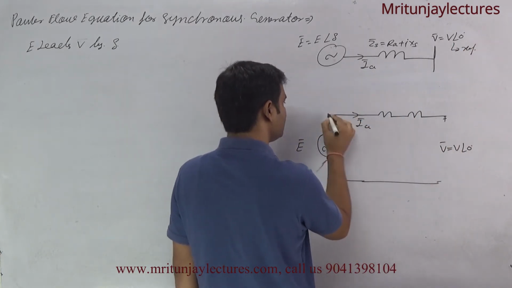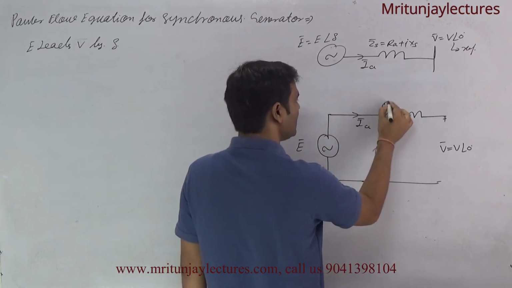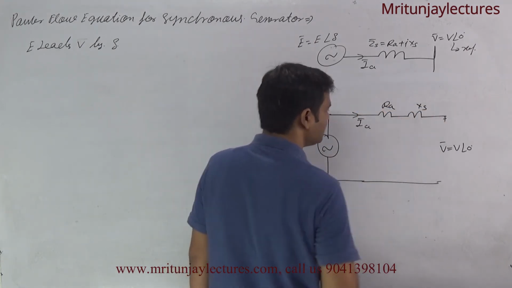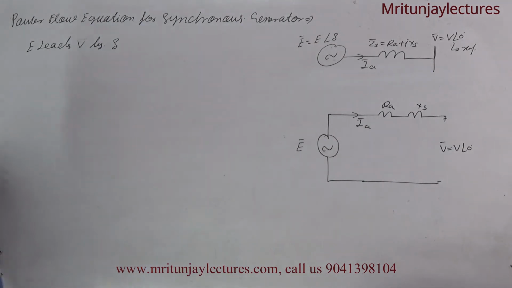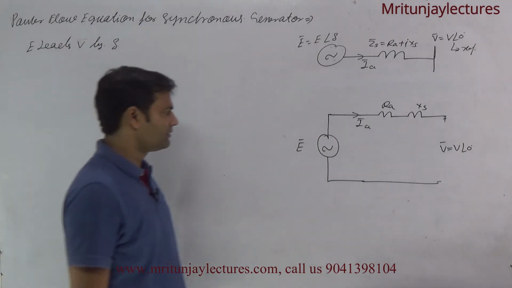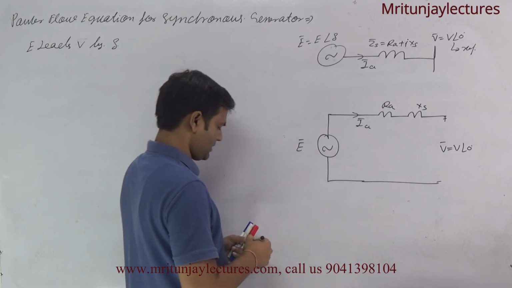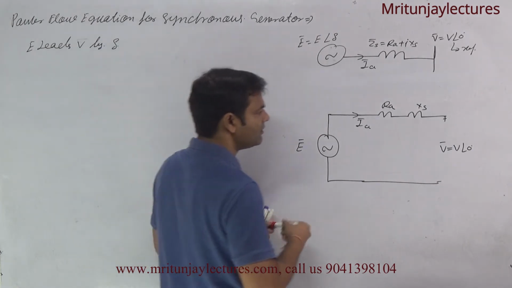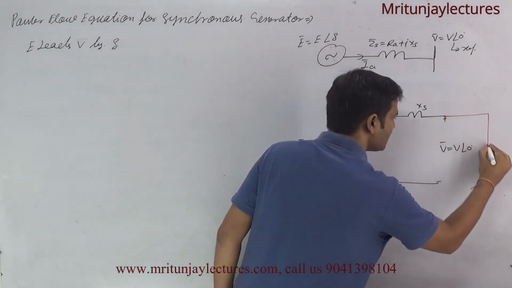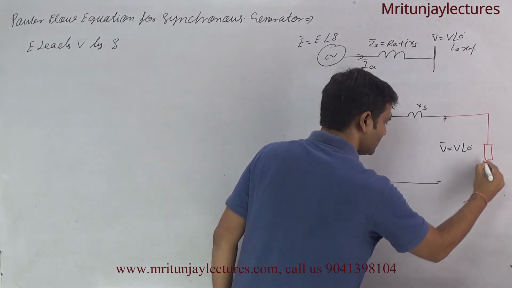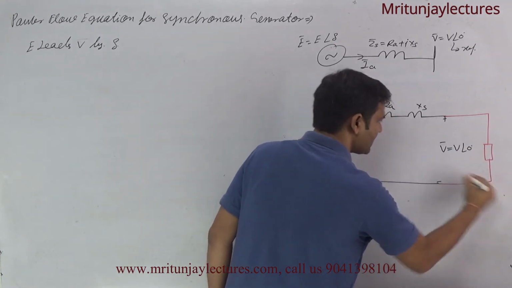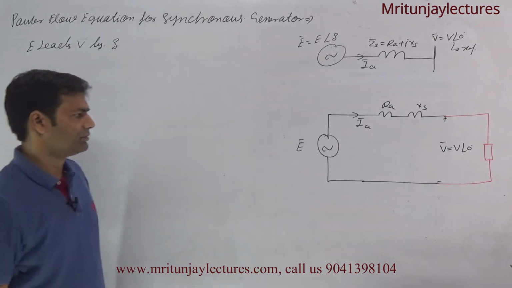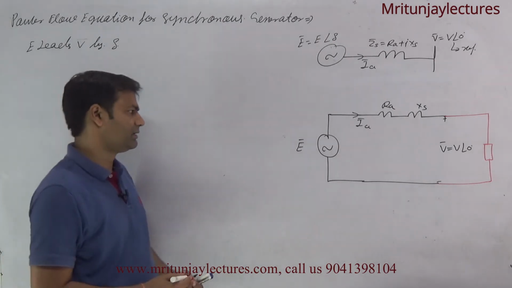That is IA, and that is RA, and this one ZS. Clear? The load is connected here. Now first of all determine IA.